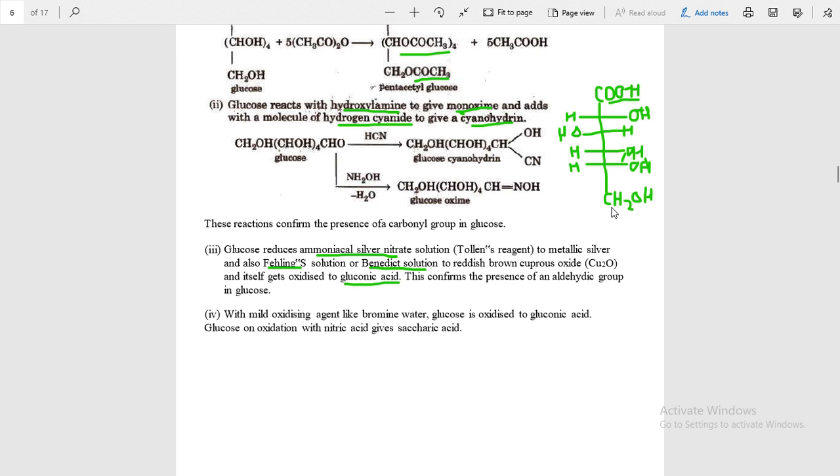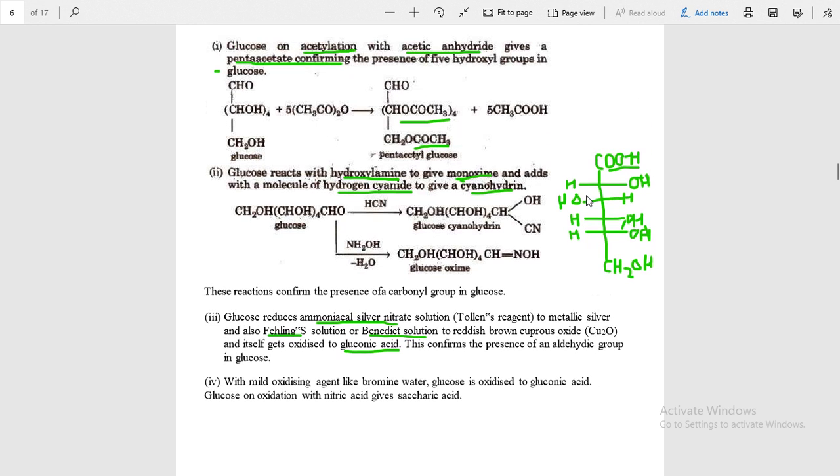All these reactions prove that glucose has an aldehyde group.